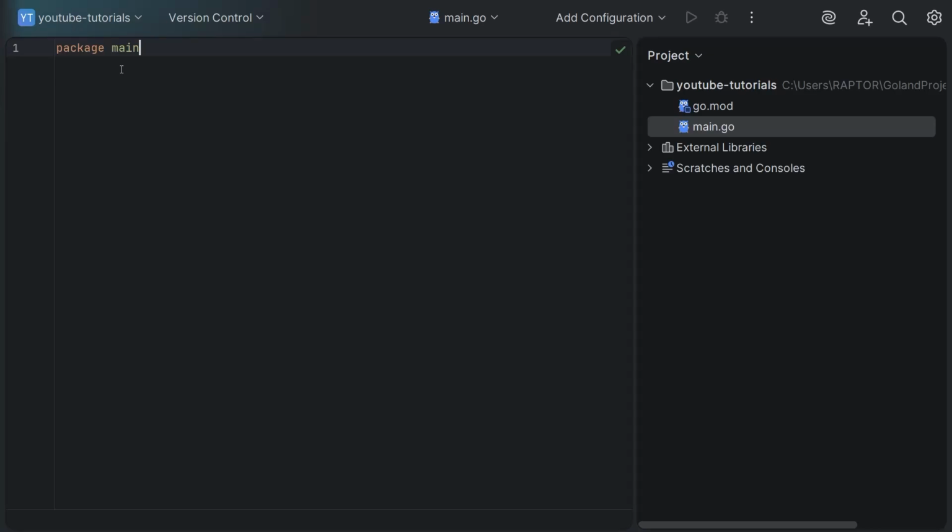You can name other packages anything you want, like utils, database, and layers, but the Go compiler specifically looks for package main. It means for Go, this code should be compiled into an executable binary.